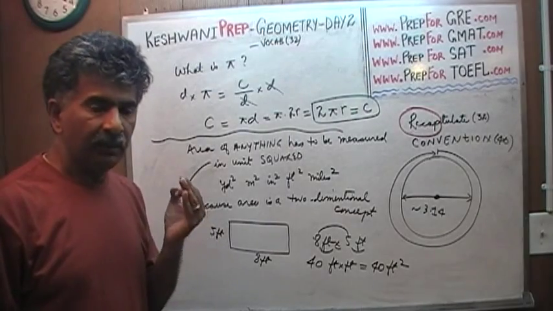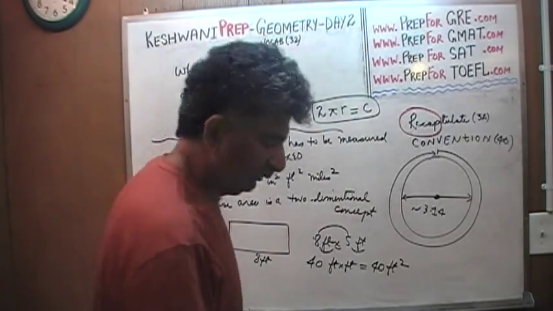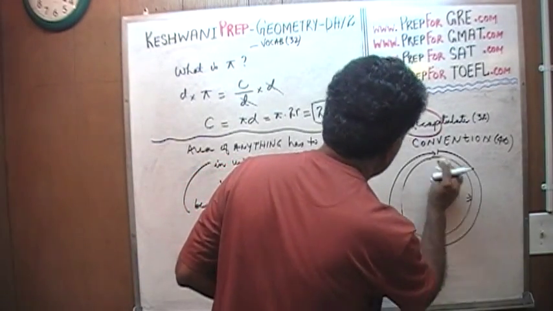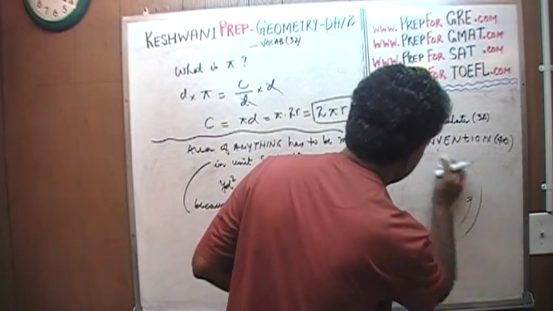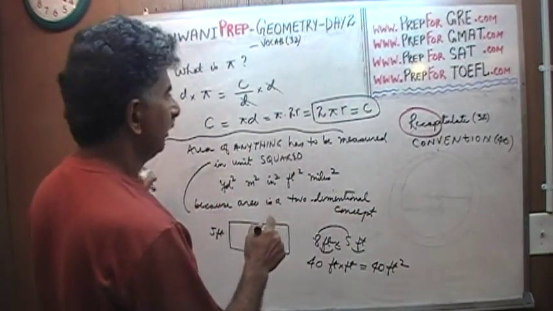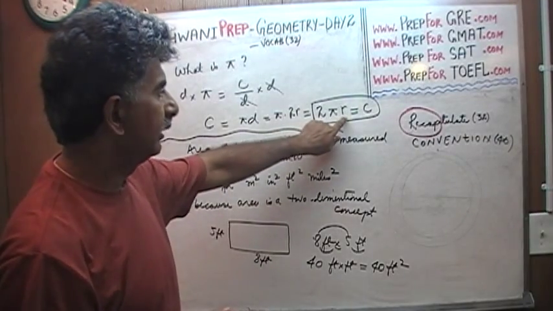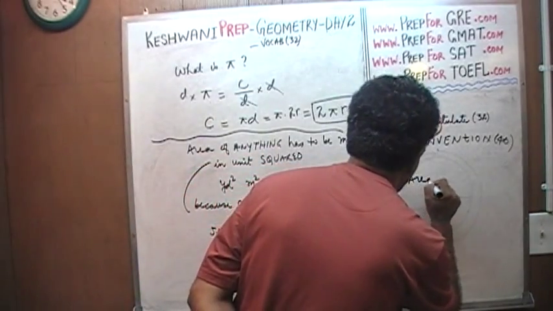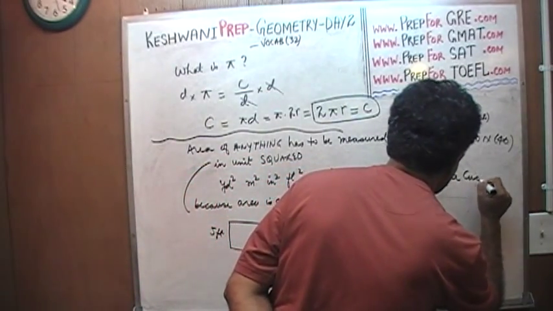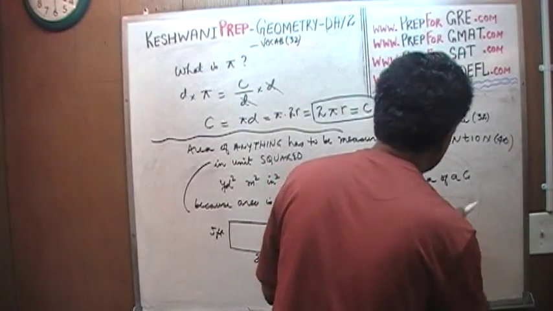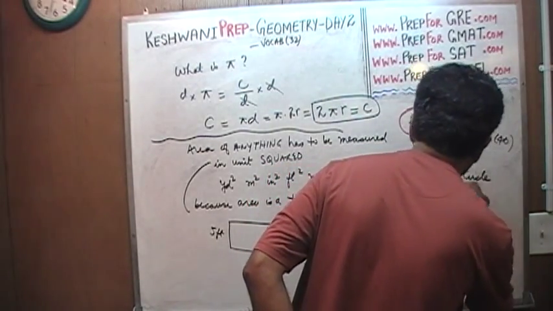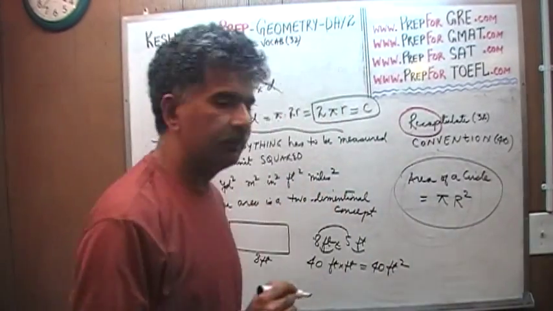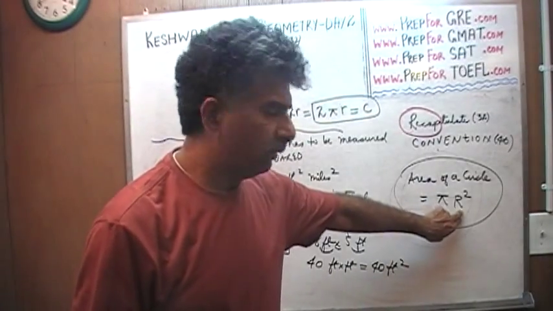That's how you remember what the area of the circle is. The area of the circle will involve the same variables. It will involve the pi, it will involve the r, it will involve the 2, but like this. Area of the circle equals pi r squared.